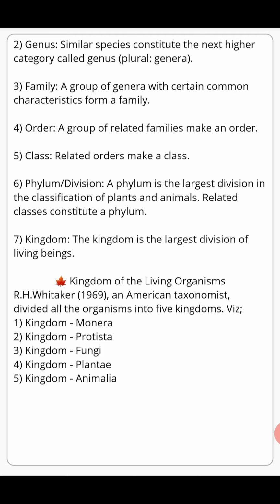The third kingdom is Fungi. The fourth kingdom is plant, and the fifth kingdom is animal. It means R.H. Whittaker classified living organisms much more broadly in comparison to the two kingdom classification system. So here we have altogether five kingdoms, and in my next video I will begin with the first kingdom, Kingdom Monera.